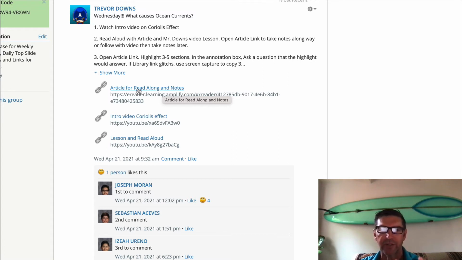If you worked on it yesterday, guess what? It saved it for you. You might already have a note on the Coriolis. So then once you've highlighted it and annotated it, I'm not going there now because I don't want to leave this groups because I'm still working on it. Then you can just copy the cited, put it in a top slide.